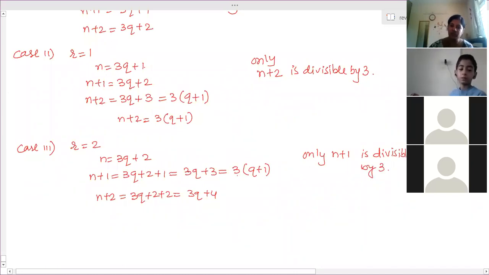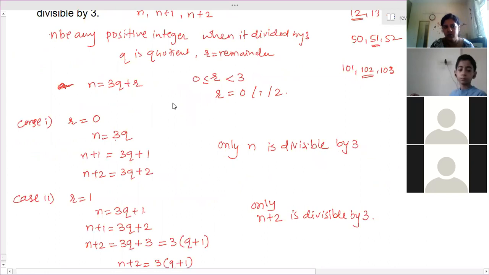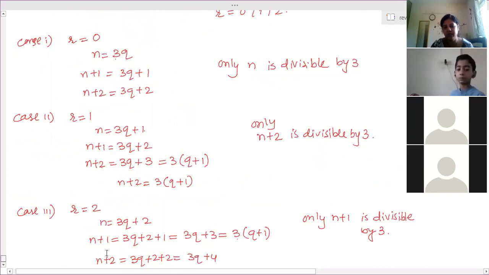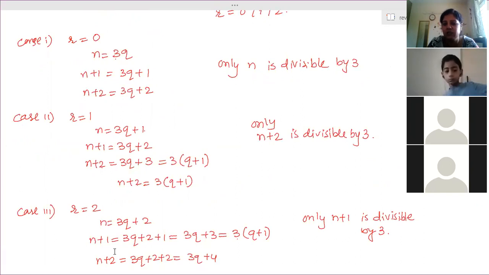So in all these possible cases, we have seen that either n is divisible by 3, or n plus 2 is divisible by 3, or n plus 1 is divisible by 3. So in all the possible cases, any one of the three consecutive numbers is always divisible by 3. Clear? Yes, ma'am.